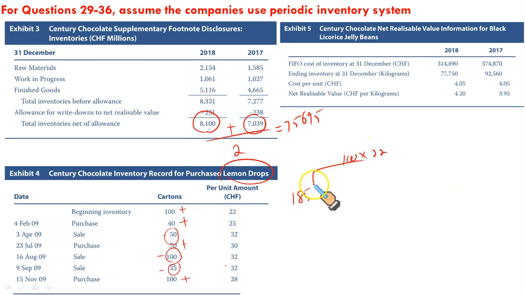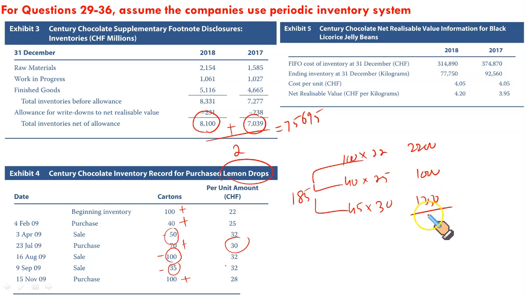The next would be these 40 at the rate of 25, and then the remaining 45 balance would be sold out of this item at the rate of 30 out of these 70 units. So 45 at the rate of 30. So 100 times 22, that's 2200, 1000, and it's going to be 1350. Adding this all will give you the value of your CGS is going to be 4550.